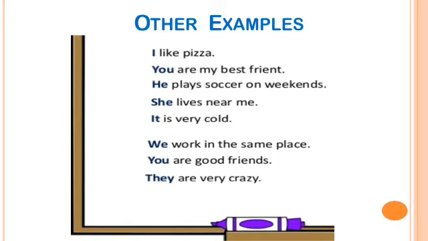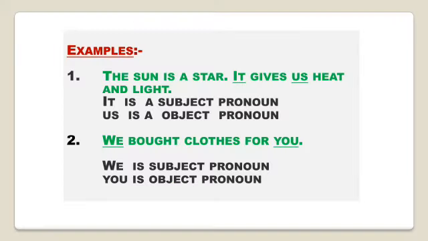He plays soccer on weekends. She lives near me. It is very cold. We work in the same place. You are good friends. They are very crazy. So I, you, he, she, it, we, you, they, these all are personal pronouns.